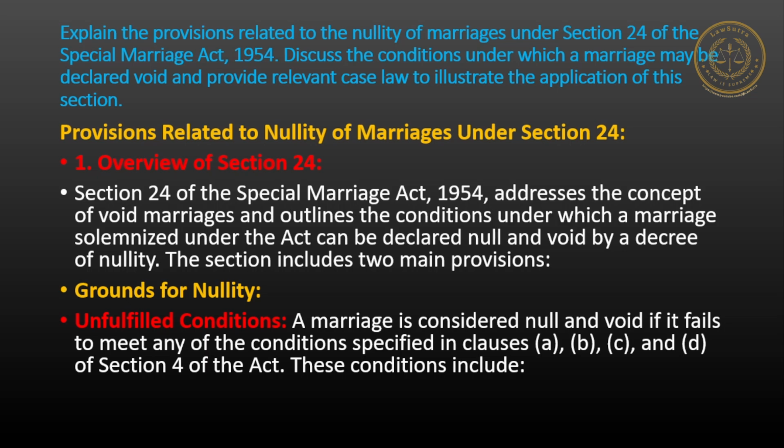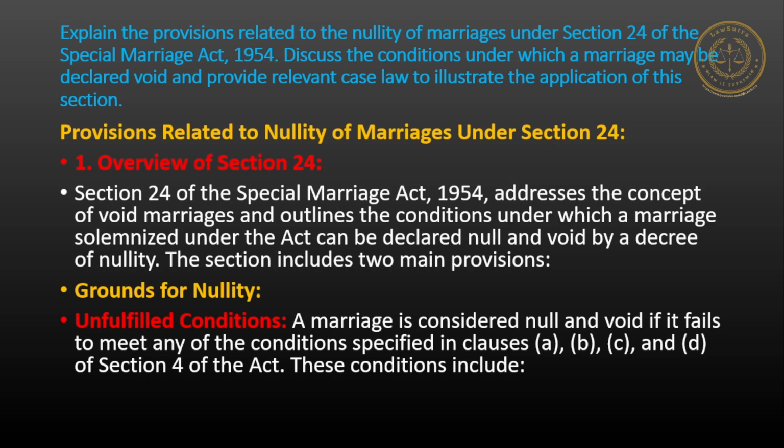Overview of Section 24. Section 24 of the Special Marriage Act 1954 addresses the concept of void marriages and outlines the conditions under which a marriage solemnized under the Act can be declared null and void by a decree of nullity. The section includes two main provisions.